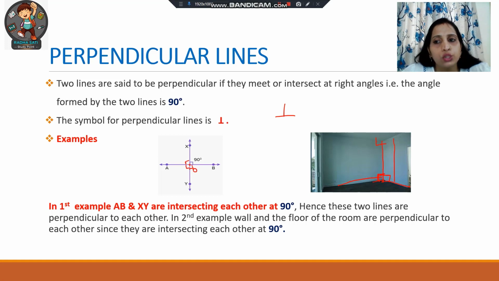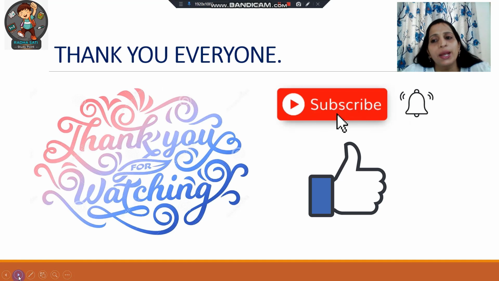You can find so many examples at your homes. Okay, if you look at your rooms, then you can see that there are so many perpendicular lines in your room itself. Okay. So friends, I hope that now the concept of line segment and ray and then the various types of lines that we discussed today, intersecting lines, parallel lines and perpendicular lines, will be clear to you.